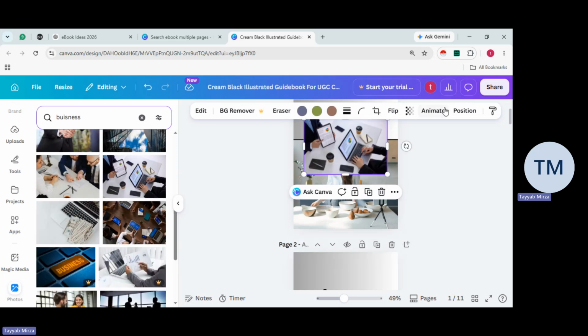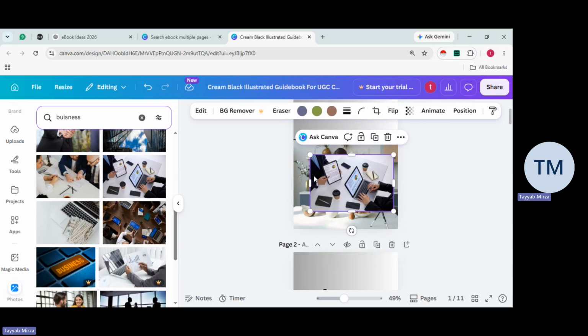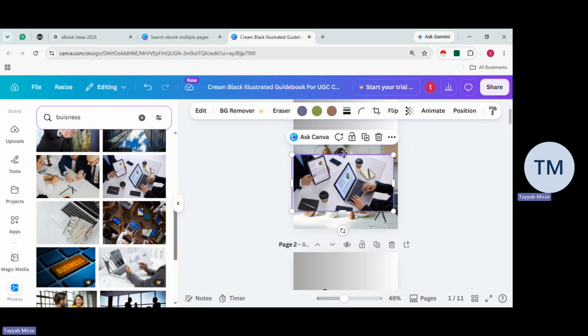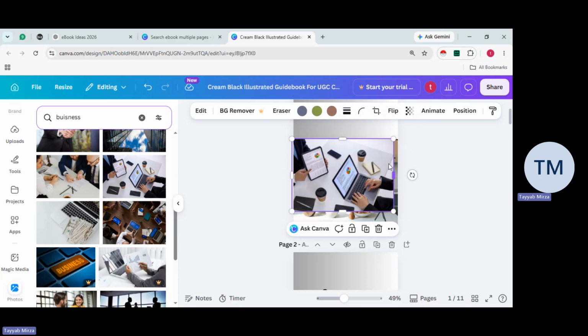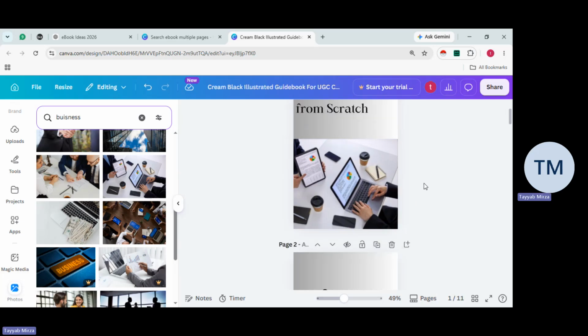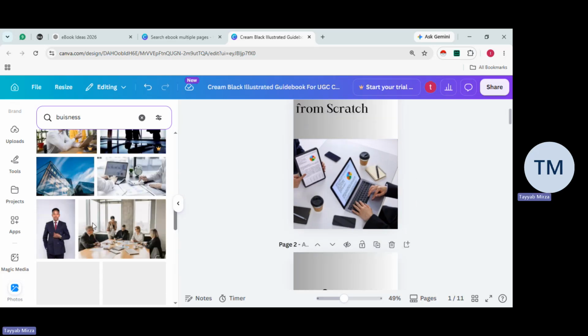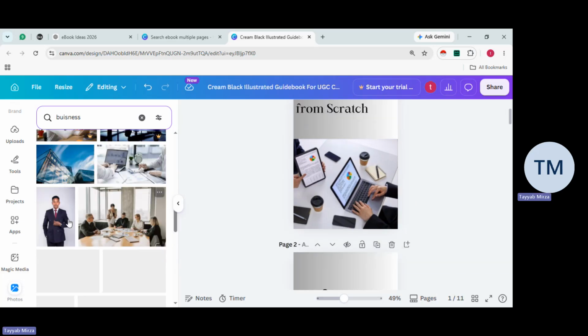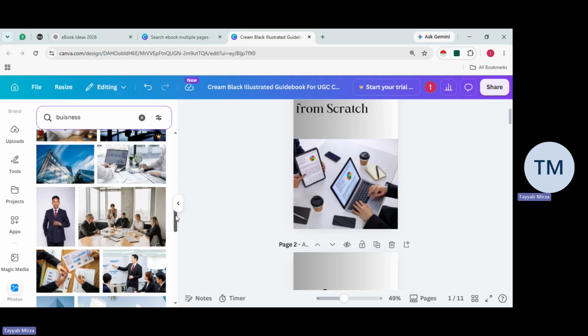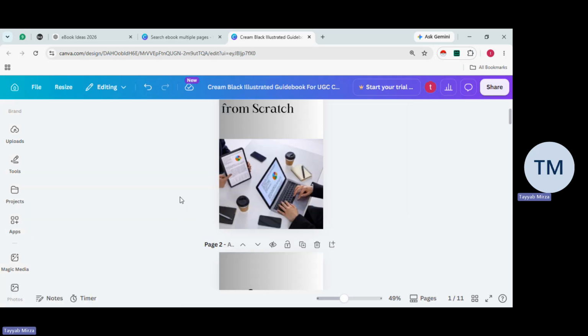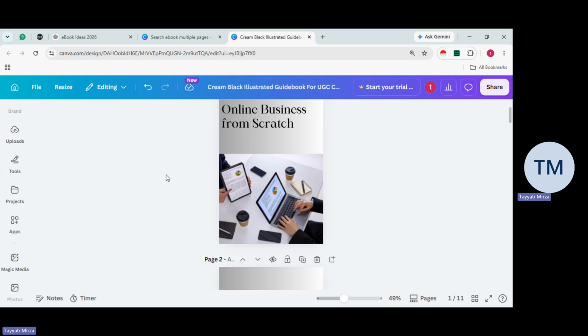Now, if I choose this one, I can easily adjust it here accordingly, just like this. So we can choose any of the pictures from here and easily adjust them. This is how we get good quality pictures for free.